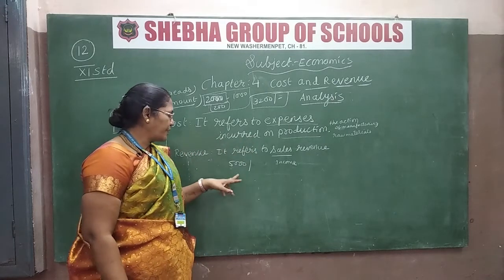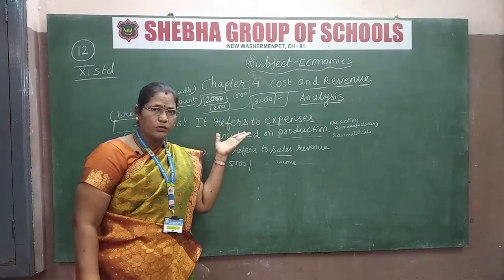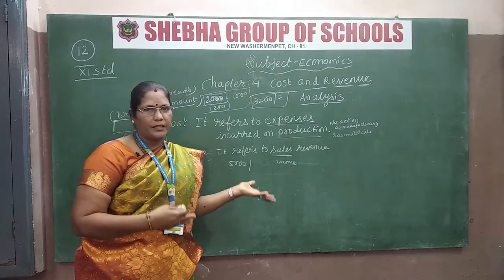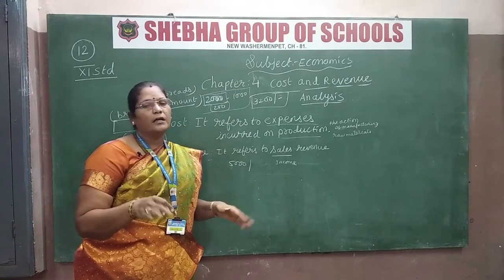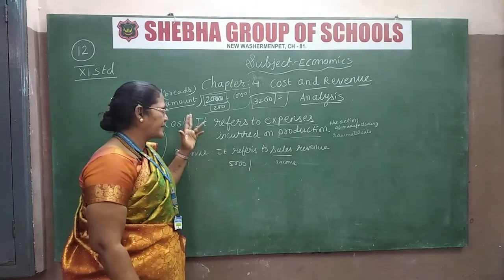If I spent 3200 and I didn't get that 3200 back, that is the loss for me. So what is the purpose of preparing all this? The main thing is we must get a profit for whatever we are preparing. This is a small example I have given.